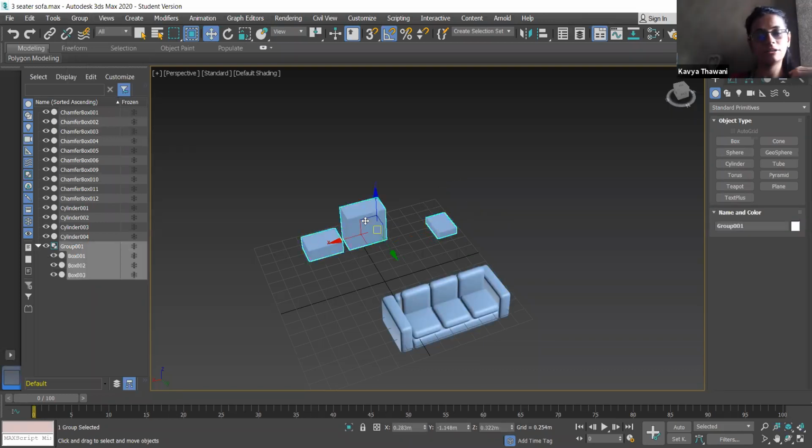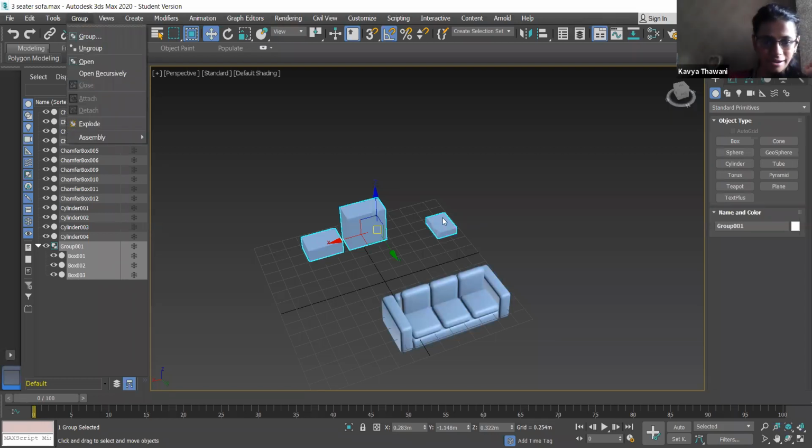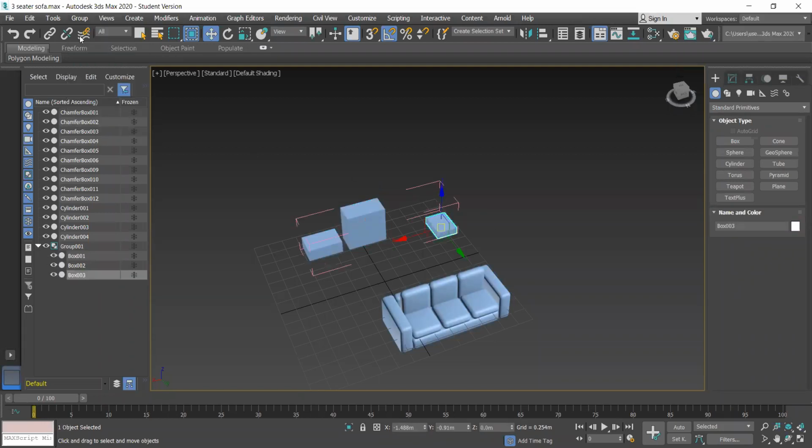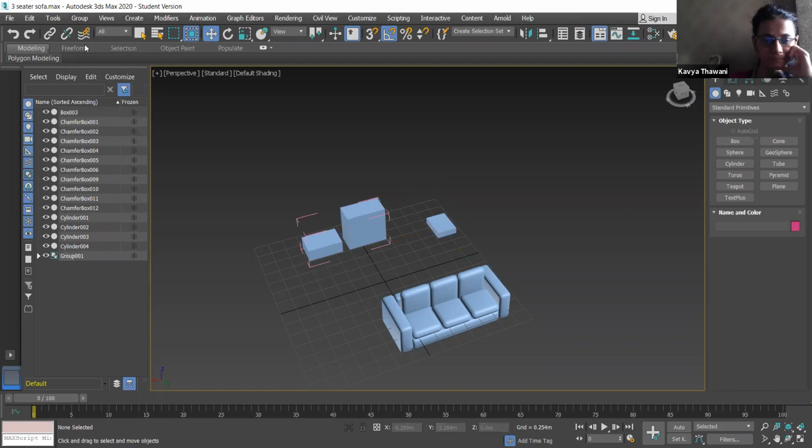We create a group when we have multiple objects. The smaller one you created, that is your single object, so you don't need to group it. You just click on that smaller object. Did you create that also in a group? No, I attached it. Okay, you attached it. And if you want to detach it again, you need to open this group, select it and detach. So it is out from your group.